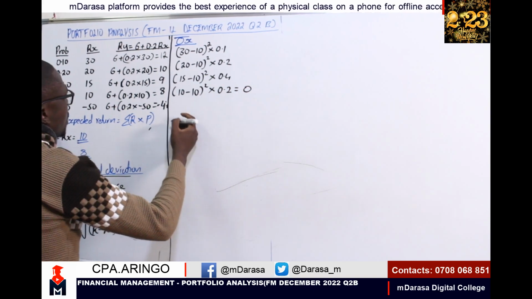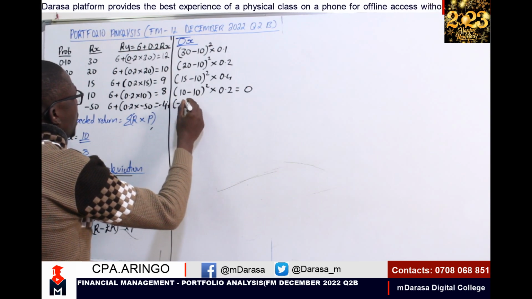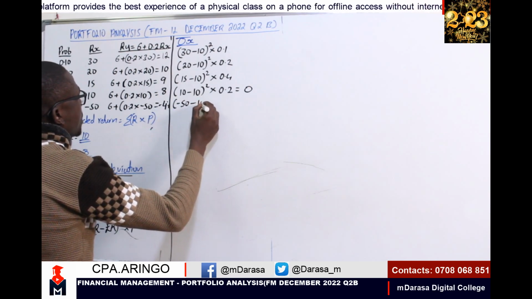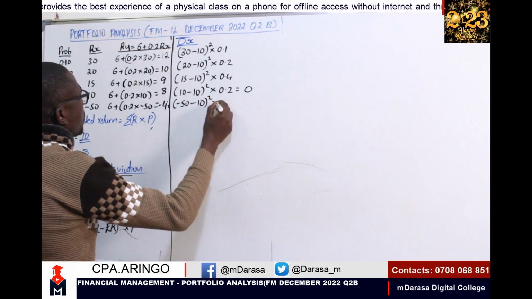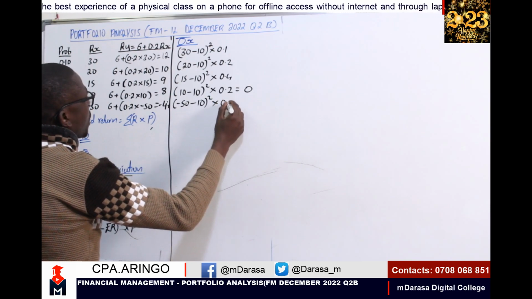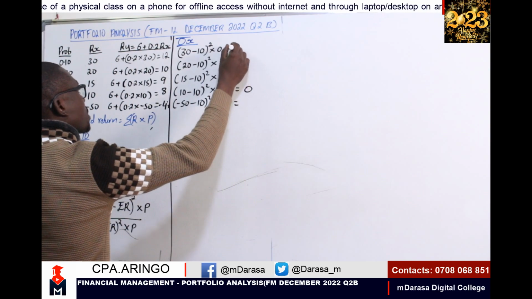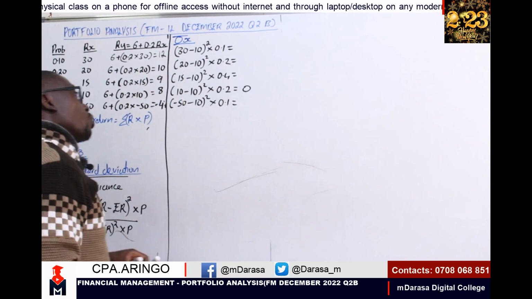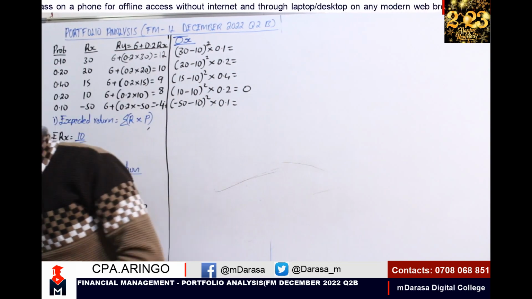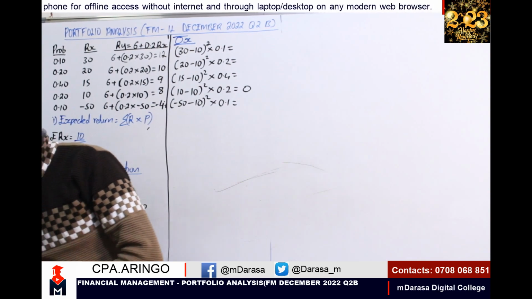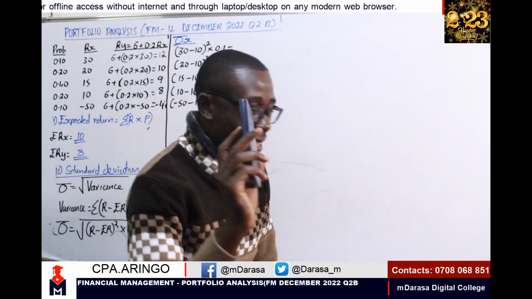The other one I'm having, of course, is minus 50 minus 10, squared, by 0.1. So basically, what will we be having on this? I need the solution from you guys, which, by the way, even if you don't give it, Mwalimu has his own calculator.